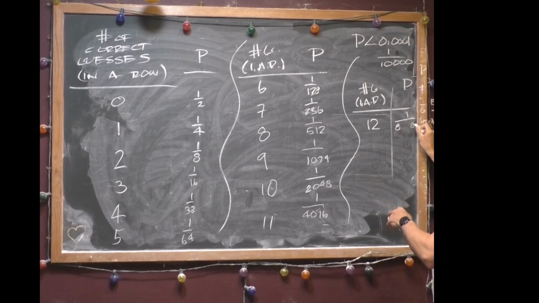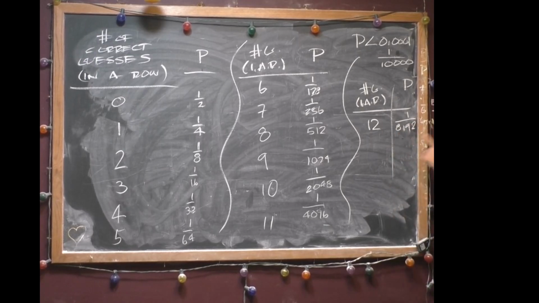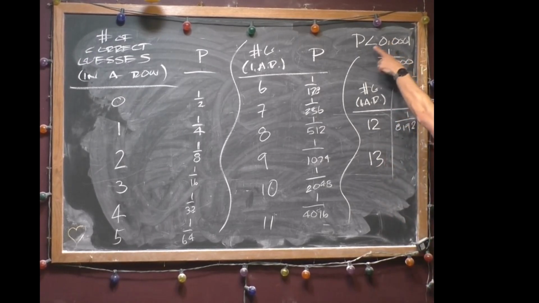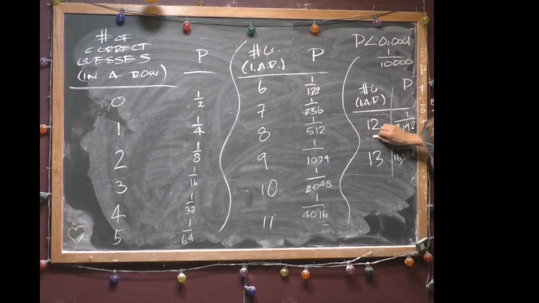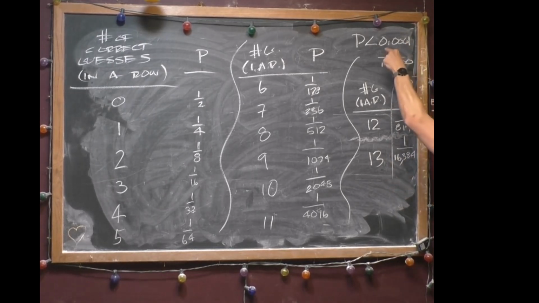And then 13 is actually going to go past that. Well, technically speaking, it's less than, right? So that's going to be 1 out of 16,000 and some. Okay, so somewhere between 12 and 13 correct guesses in a row, we see that likelihood.